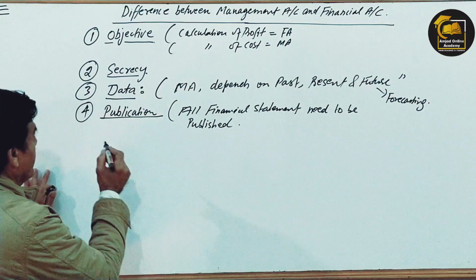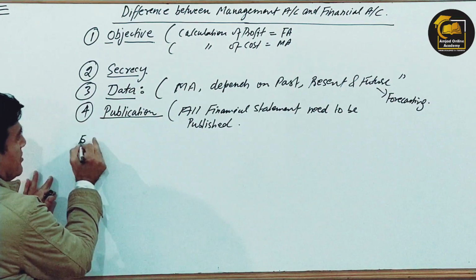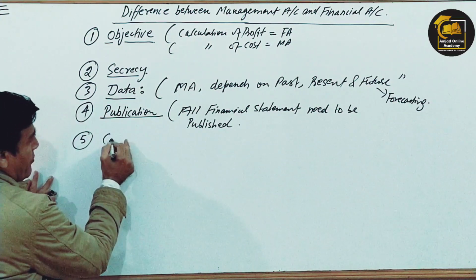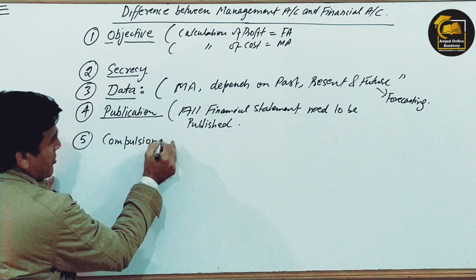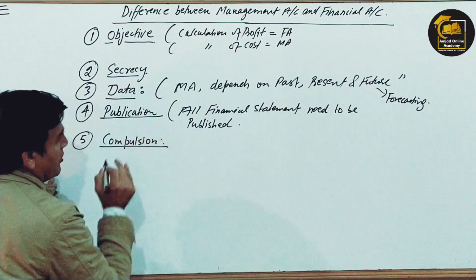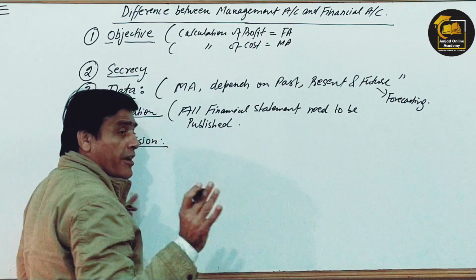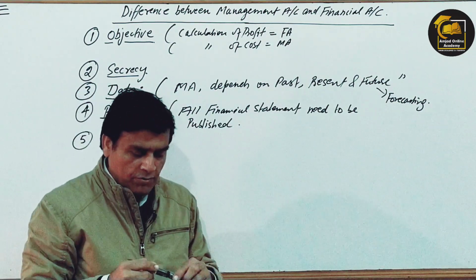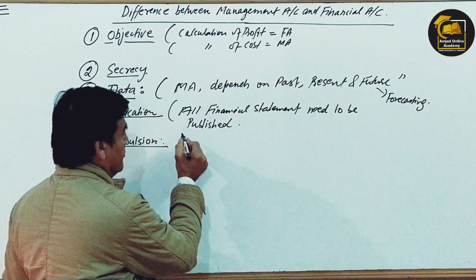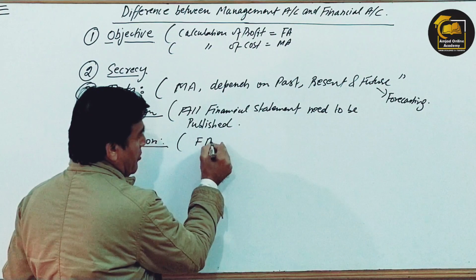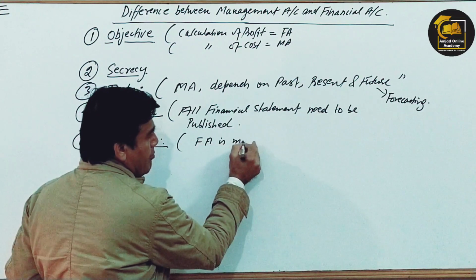The fifth point I was saying, that is compulsion. What we are referring to here, compulsion here, right? Financial accounting is mandatory.